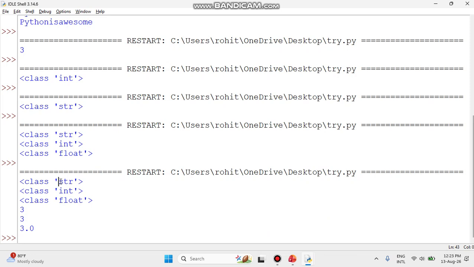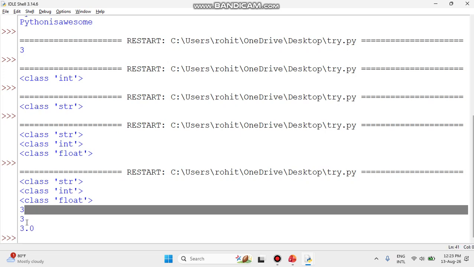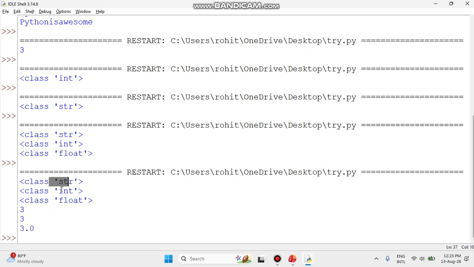Whatever we are converting, the conversion we call casting. And whenever we are checking what kind of data you have, we call that the type. We are checking which kind of data you have, which type of data you have.